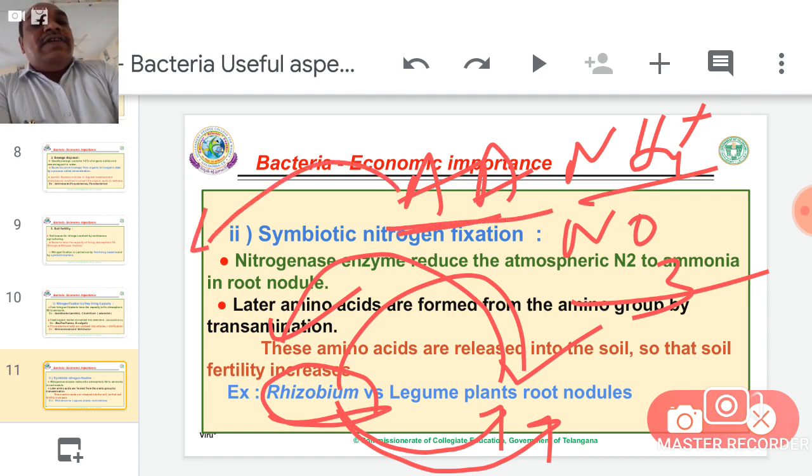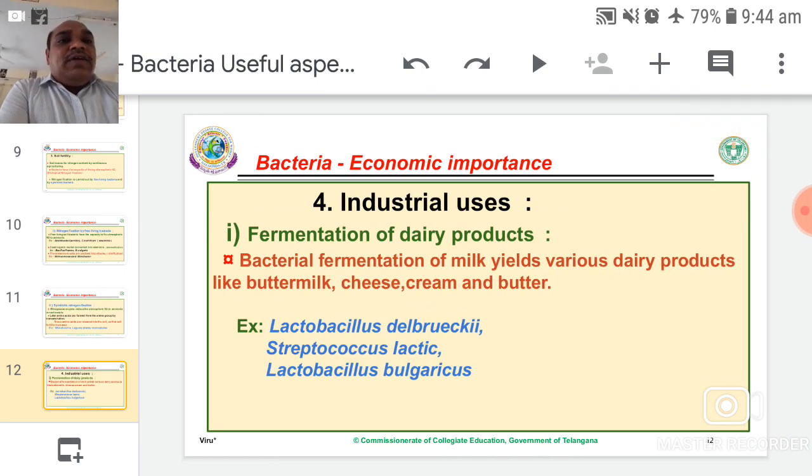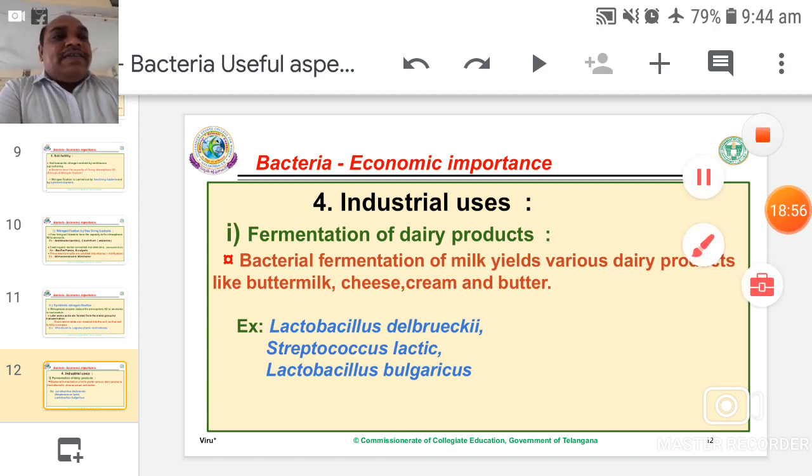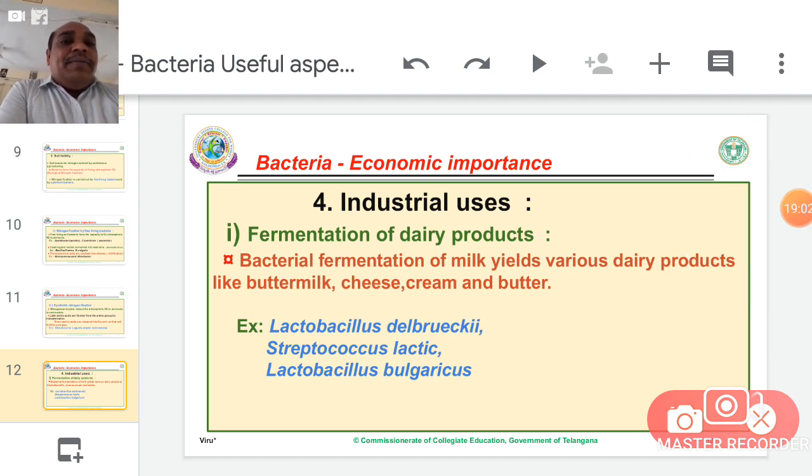The plant gradually secretes into its surroundings, and the surrounding soil becomes fertile. Then another one is industrial uses. Through the major industries, we get more benefits. Financially, our country is also getting more benefits from bacterial products and subproducts.